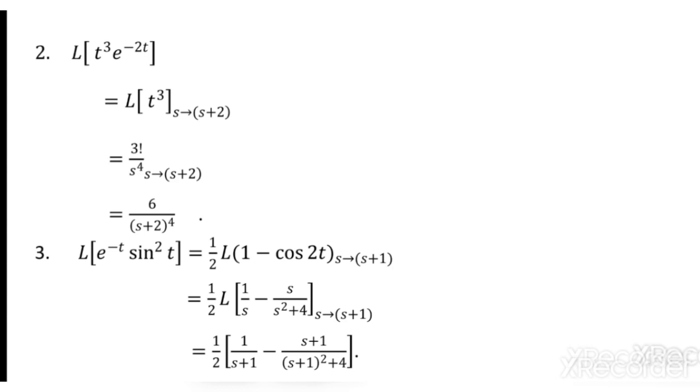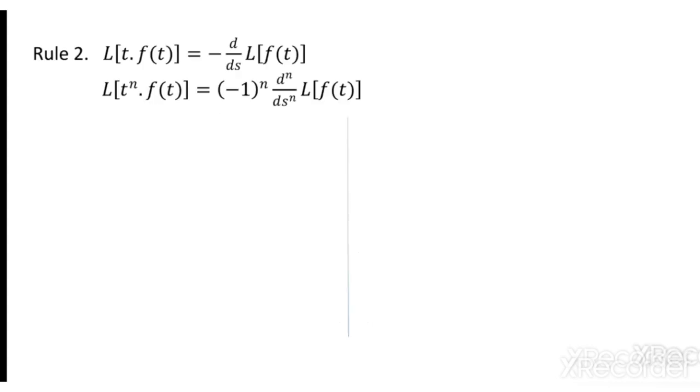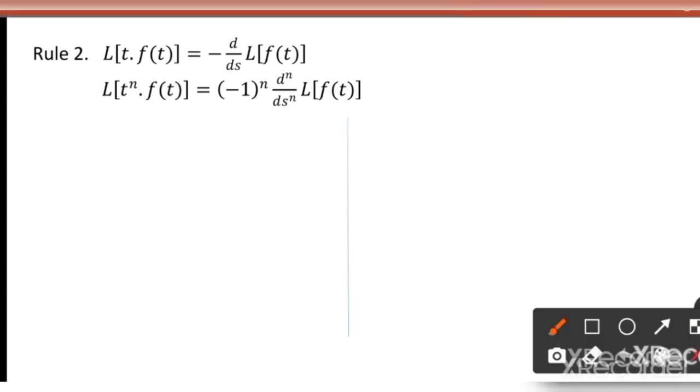Okay, so we take the next rule, number 2, that says the Laplace transform of t into f of t is minus d by ds of the Laplace transform of f of t. So what to do now? Whenever it is a product of t into any function, or t square into any function, t cube into any function, or in general t power n into any function. Earlier it is exponential into any function, now it is t power n into any function.